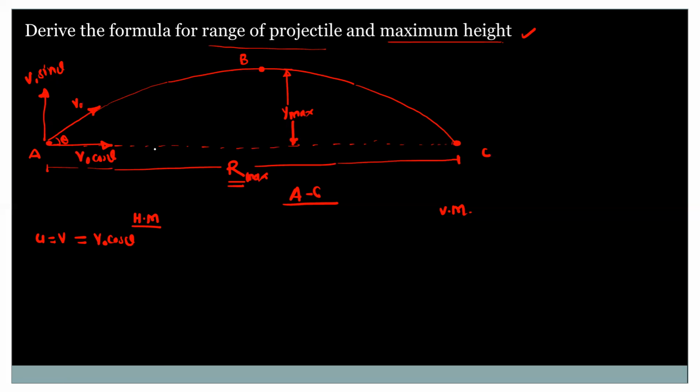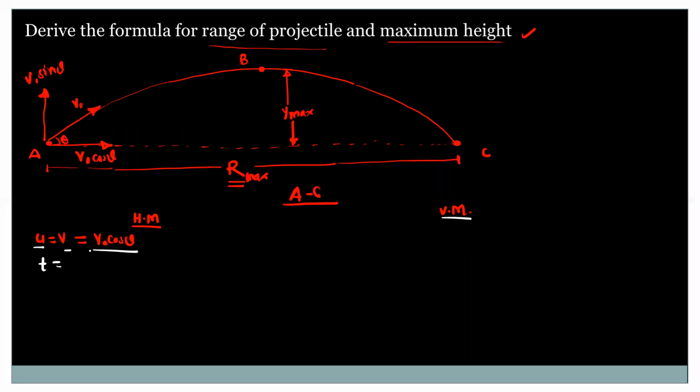Okay, so we want to derive the equation for the Rmax, that is the maximum distance in the horizontal direction. So we have considered the motion from A to C. For A to C motion, we have divided this motion into horizontal motion and vertical motion. For horizontal motion, the initial velocity will remain constant throughout. So initial velocity is equal to final velocity, that is equal to V naught cos theta.